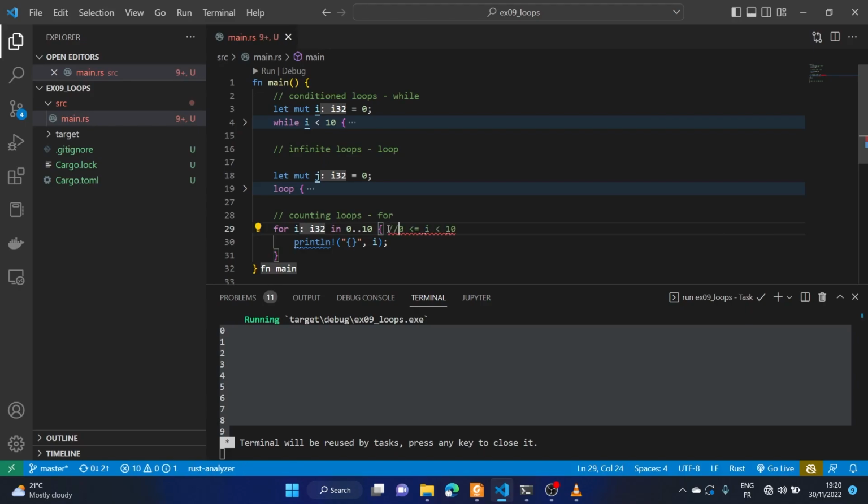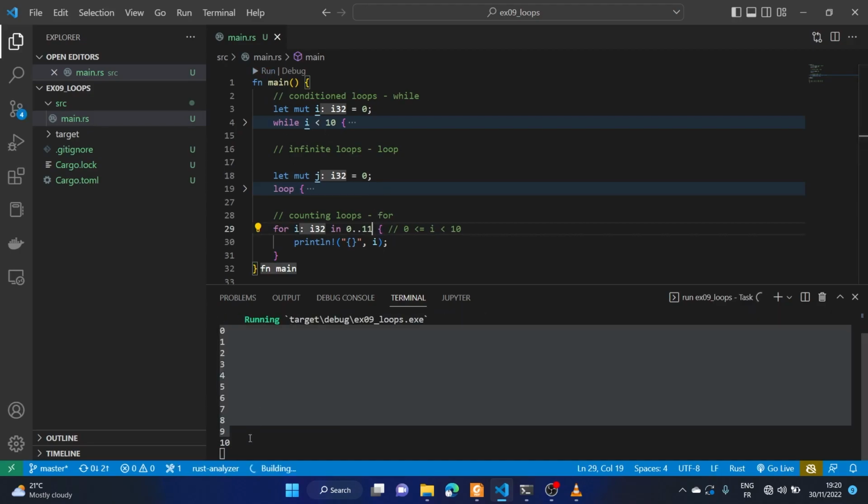Rust takes the first item in this range and goes only to the last but one item in this range. That is why we have 0 to 9 here. So Rust has excluded 10 because it is not within that range. If we want to have 10 printed out, let's just say 0 to 11. Now it's printing out 0 to 10.